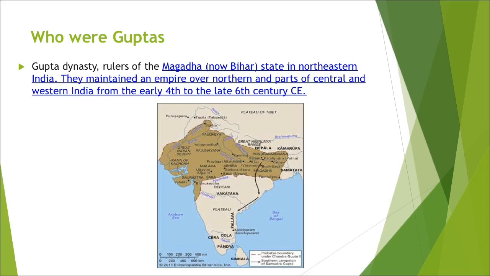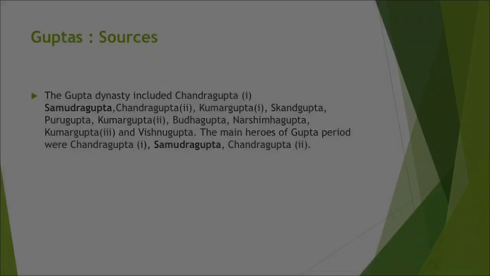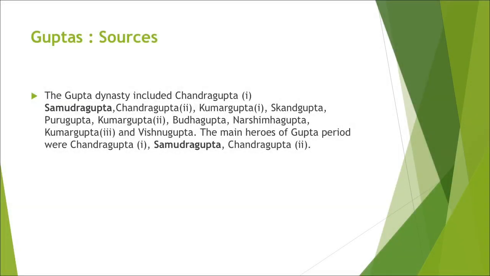In the map you can see the vast extent of the Guptas, and the Guptas had powerful rulers: Chandragupta I, Samudragupta, Chandragupta II, the famous Vikramaditya, Kumaragupta, Skandagupta, Purugupta, Buddhagupta, Narasimhagupta, Vishnugupta, Kumaragupta II.